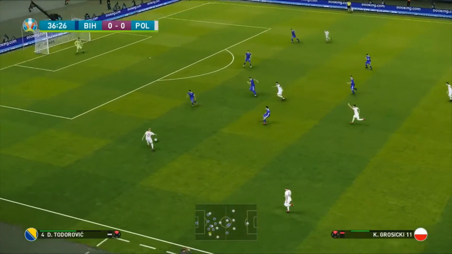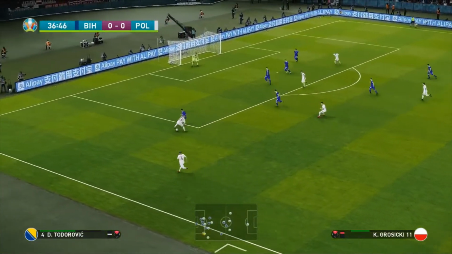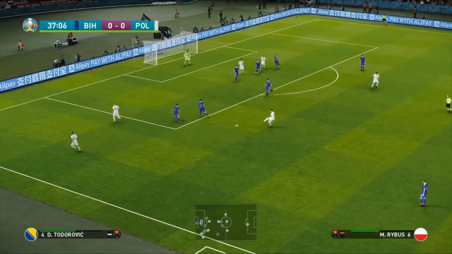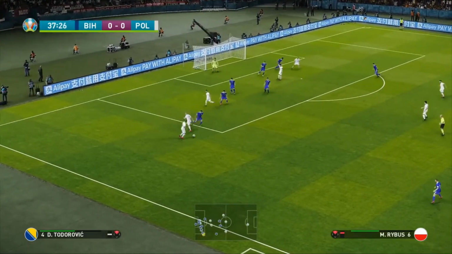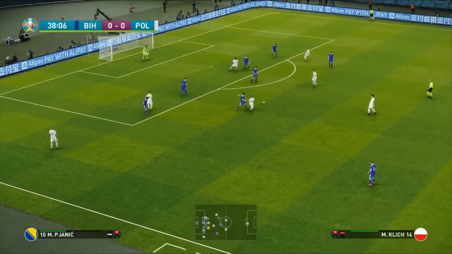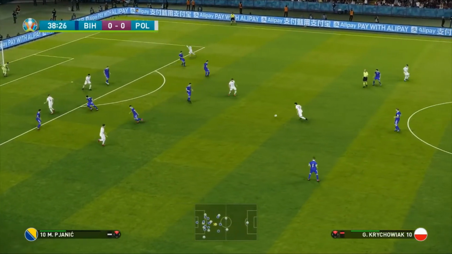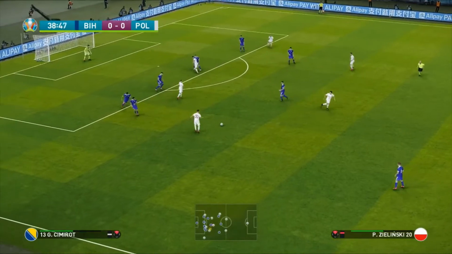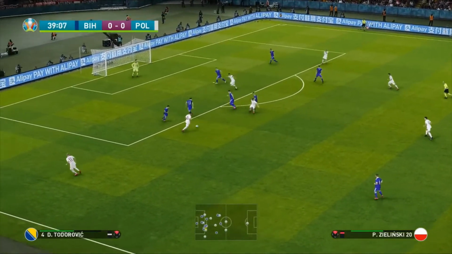Now, here is Kamil Grosicki into Piotr Zielinski. Now for Marcel Rebus, who has certainly been an influence on this game so far. Passes it into Klich. Now for Grzegorz Krychowiak, formerly of PSG, now for Lokomotiv Moscow.